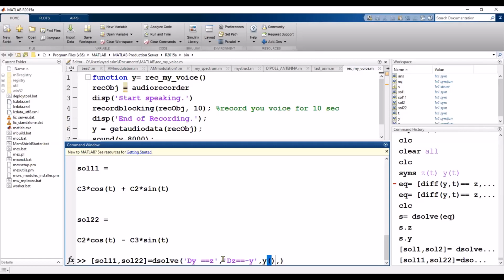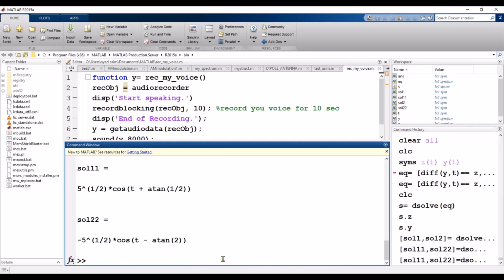First, y of 0 is equal to, let's suppose, 2, comma z of 0 is equal to, let's suppose, -1, and simply press enter. You will find the solution.